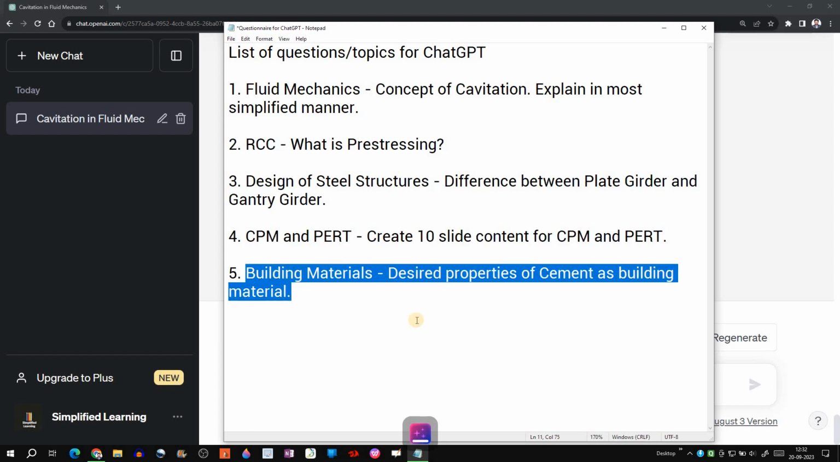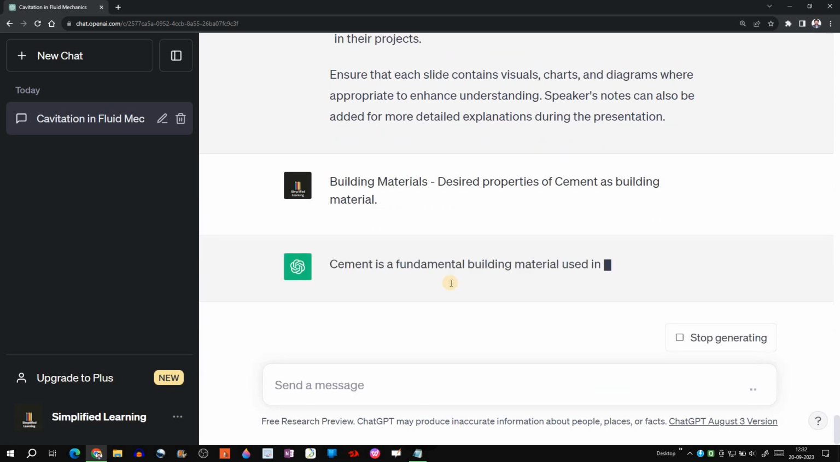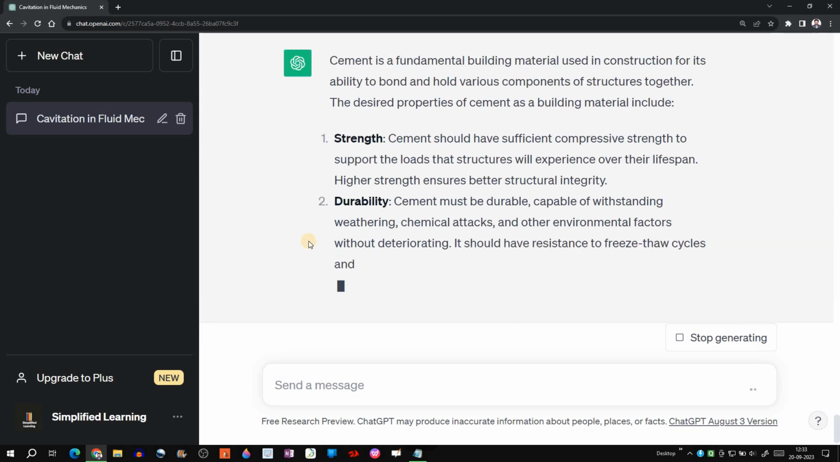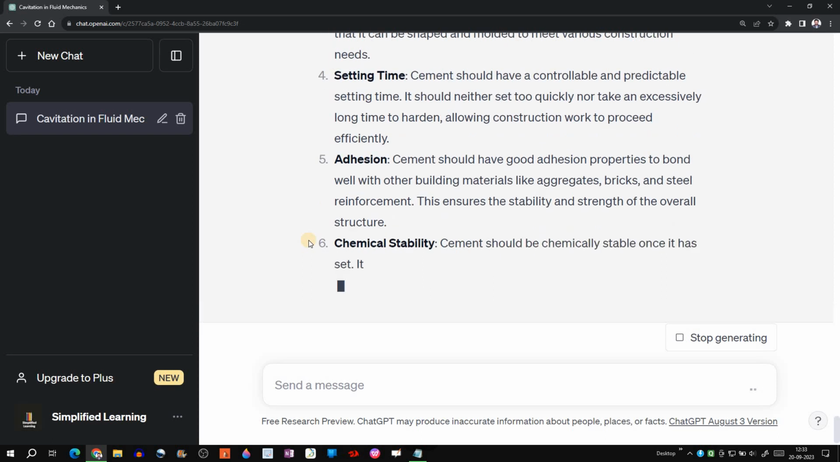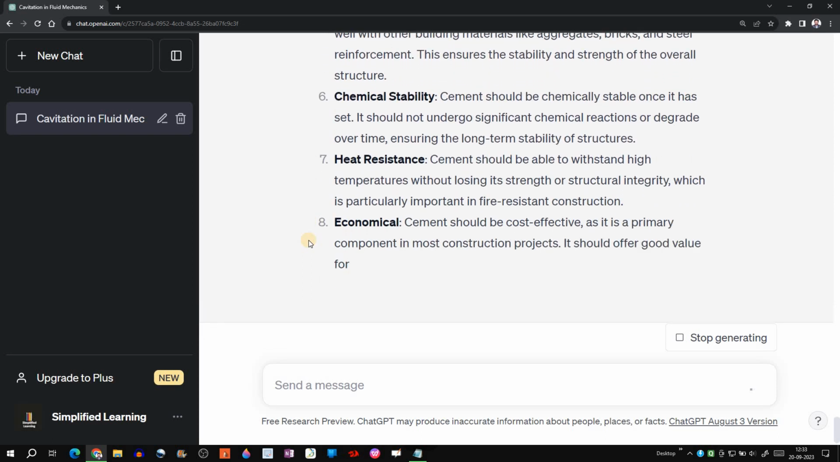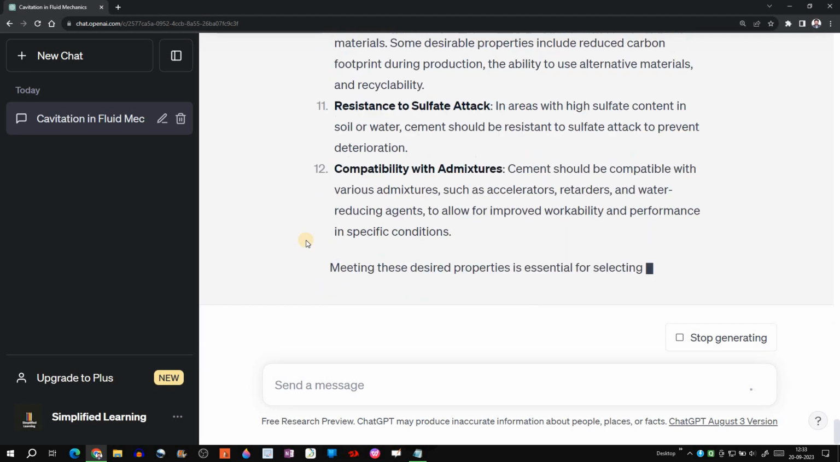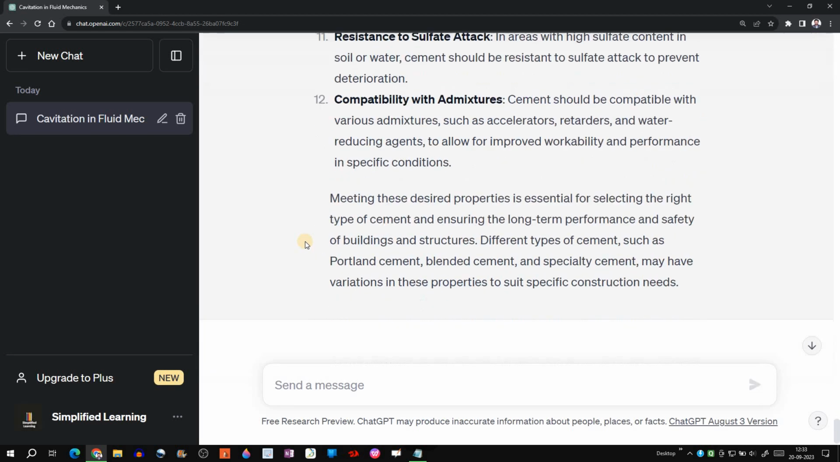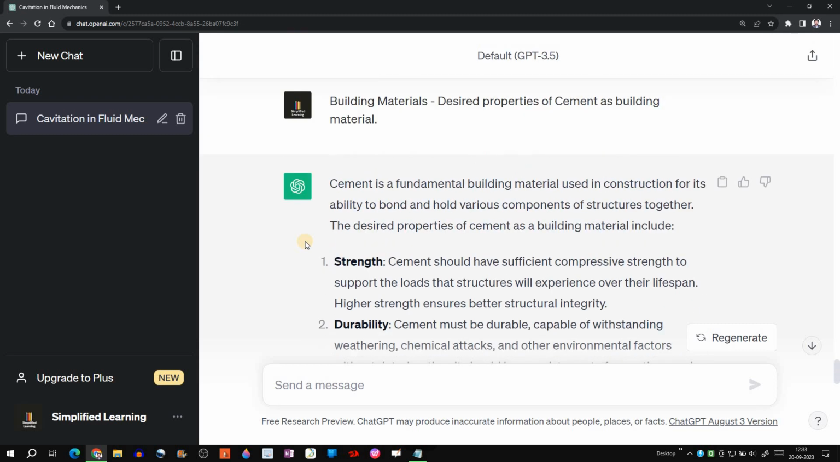Desired properties of cement as building material. So let's ask ChatGPT. Okay, pretty neat points it is giving out. All right, it has finished generating. Now let's see the points.